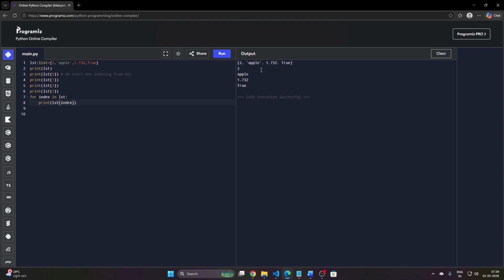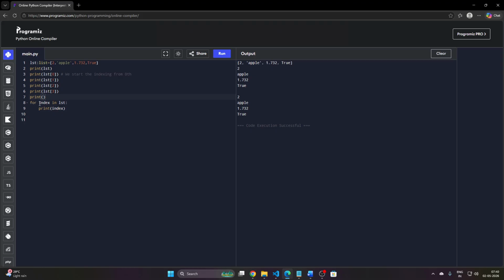If we write this, what is the output? It's a type error. Okay. I just write print lst[index], then I run it once again. Yeah, that's it.